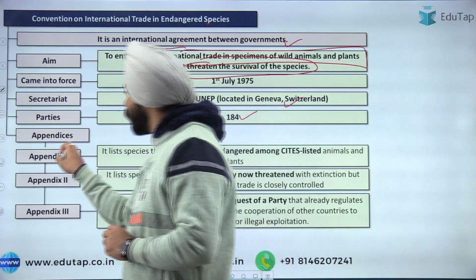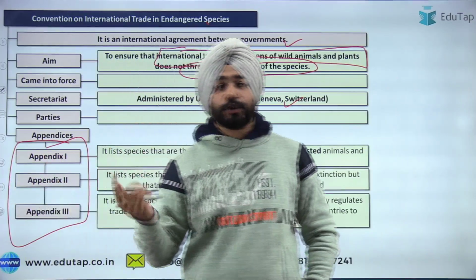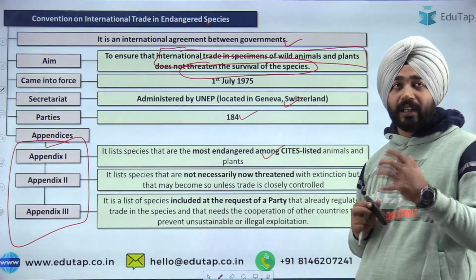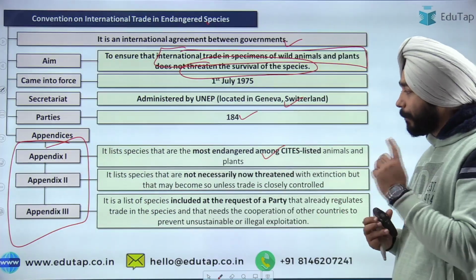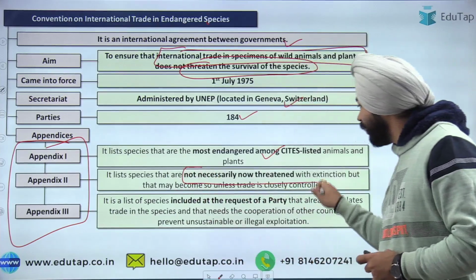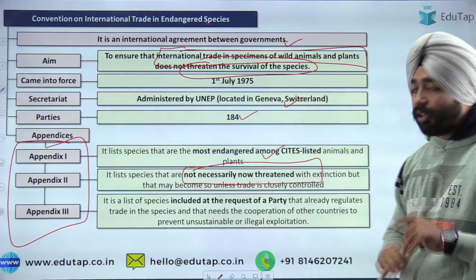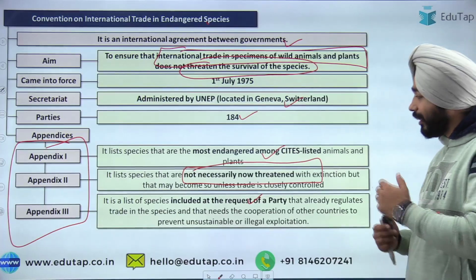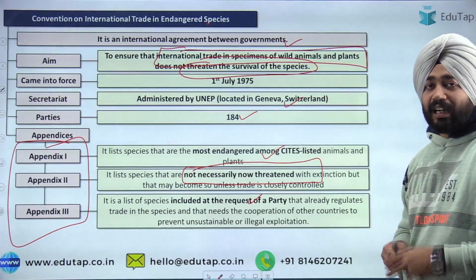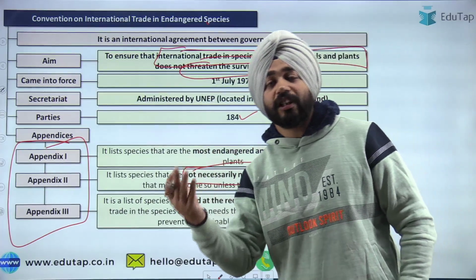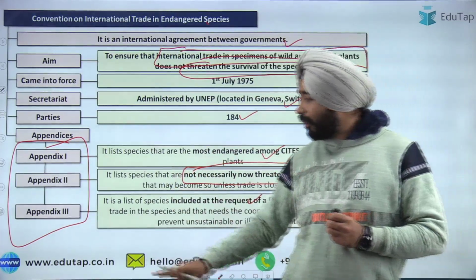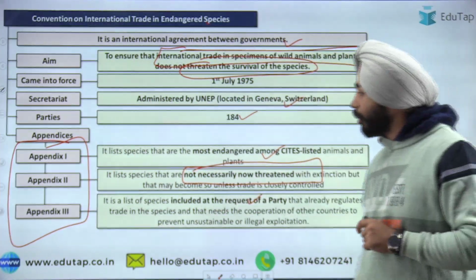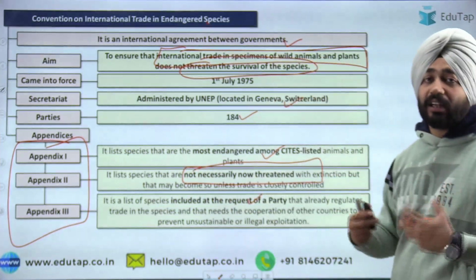Now these are the appendices that we need to remember, which we just discussed in the second question also, when I talk about Appendix 2 to Appendix 1. Appendix 1 are the most endangered, which are given a lot of protection. Appendix 2 says they are not necessarily threatened now. Appendix 3 basically includes a list of species included at the request of a party, which wants the trade for this specific species to be controlled. So these are covered under Appendix 3. Appendix 1 are high priority, for which we want to control the trade, and then Appendix 2, where it is not saying they are that much threatened.